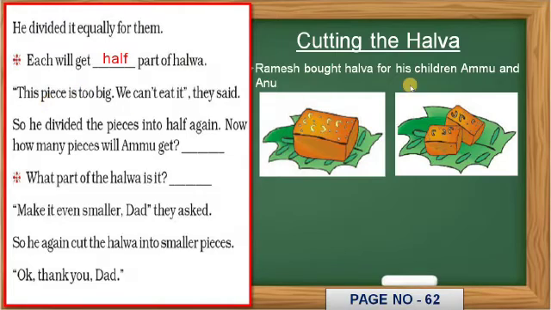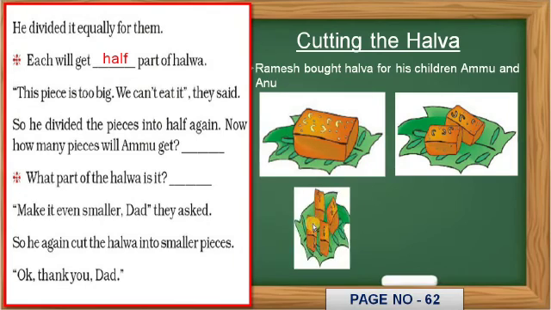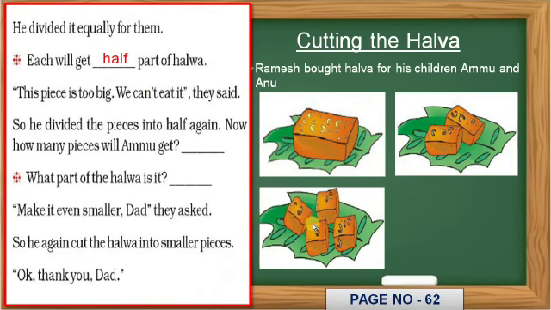But then Ammu and Anu are telling Papa, my dad, this piece is too big. ये तो बहुत बड़ा piece है. We can't eat it. हम नहीं खा सकते हैं. They said, yeah, this is a very big part. You can't be able to eat it. Yes, of course. Okay, my dad. So he divided the pieces into half again. तो ये दो किया, उसका भी फिर से दोबारा दो किया, which you can see in figure number 3. Understood? Clear?